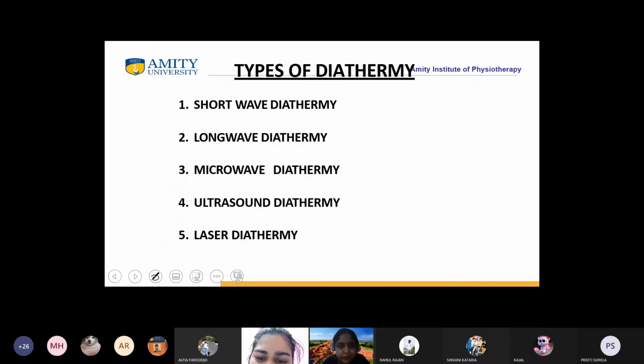Okay. Now, there are different types of diathermies: shortwave diathermy, long wave diathermy, microwave diathermy, ultrasound diathermy, and laser diathermy. Have you heard of these terms? Because this has already been discussed in the last semester. See, ultrasound and laser are considered part of diathermies because they are also high frequency current. All of you agree?